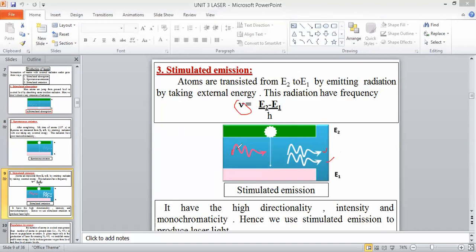Here these are the photons emitted by the spontaneous process. These photons are used as external energy. Due to that, atoms are transitioned from E2 to E1 continuously, causing the laser emission. So this is the stimulated emission of radiation. This is the definition of stimulated emission, and this process only produces laser.